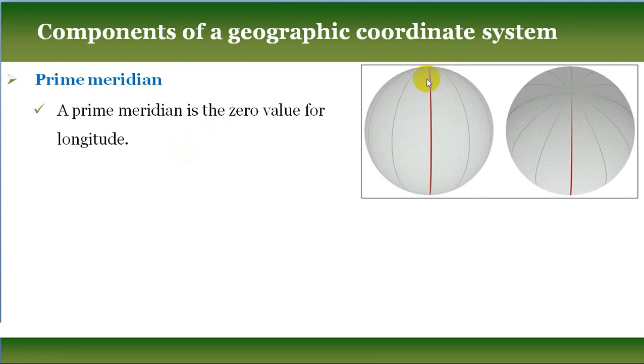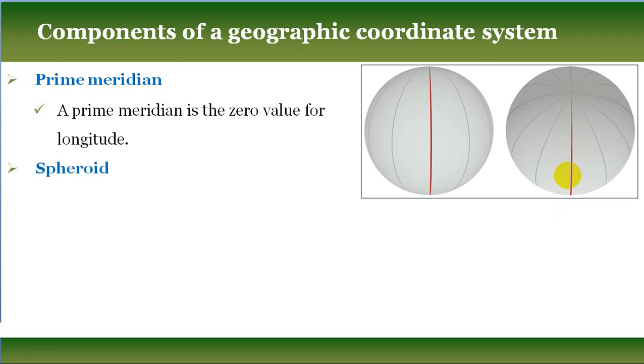So this 0° longitude is called the prime meridian, and the prime meridian runs from the North Pole through Greenwich, England to the South Pole. So the prime meridian runs from the North Pole to the South Pole through Greenwich, England, and its value is always 0° longitude.